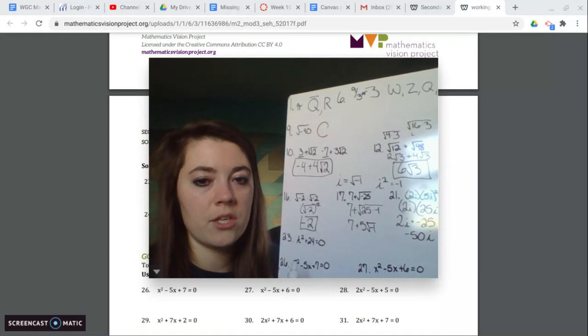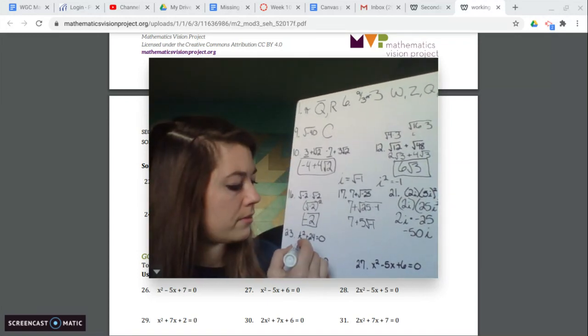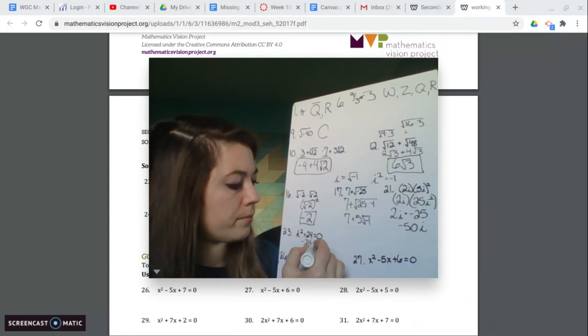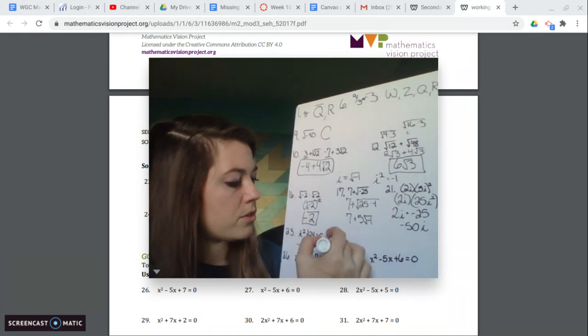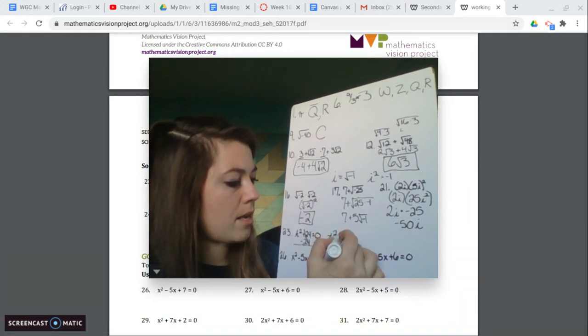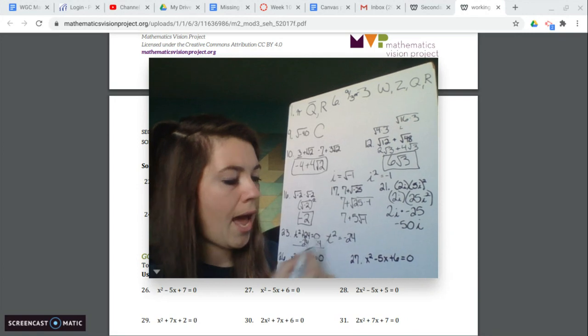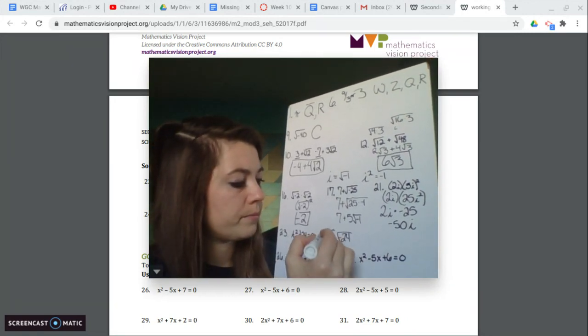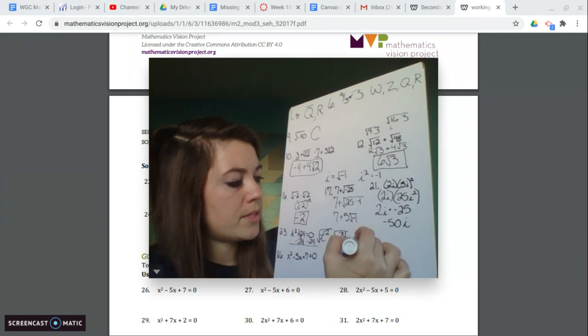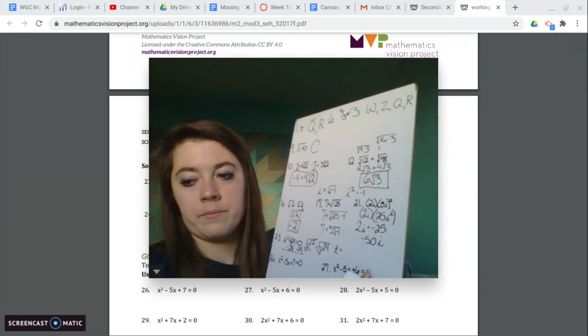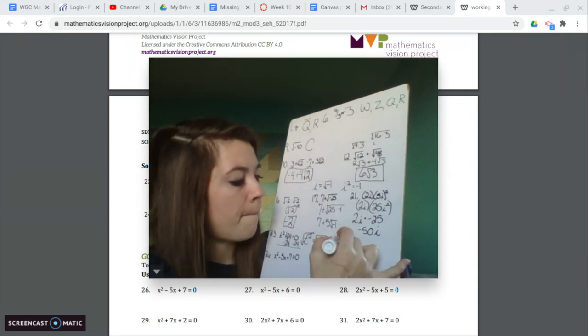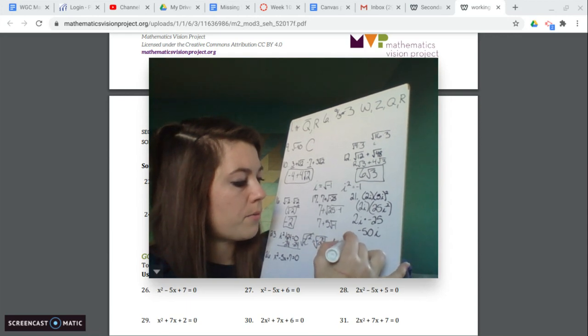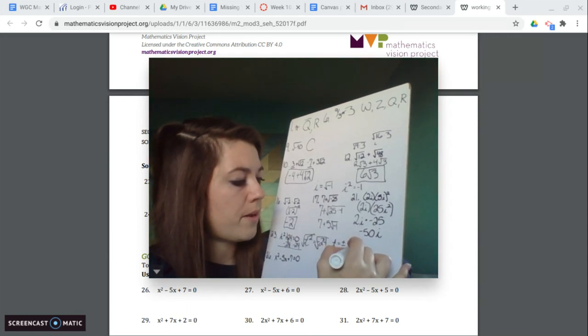What's the first thing we need to do to try and get t by itself? Well, subtract 24. So we end up with t squared equals -24. How do we get rid of the squared? We take the square root. So we end up with t equals plus or minus the square root of -24.